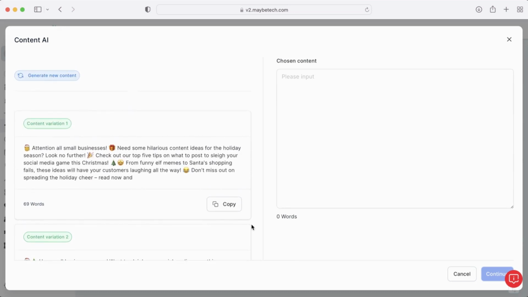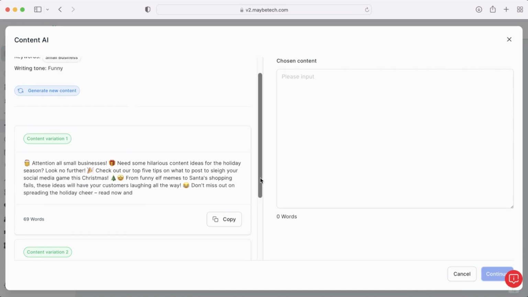If you read them and you're not happy with either of those, you can click just here, generate new content. And what it will actually do is it will bring up that initial box, first of all, again, with the details that you actually completed. And you can obviously ask it to generate more again, or you can make some changes to the description if you want to be a bit more specific. But you just have a look.